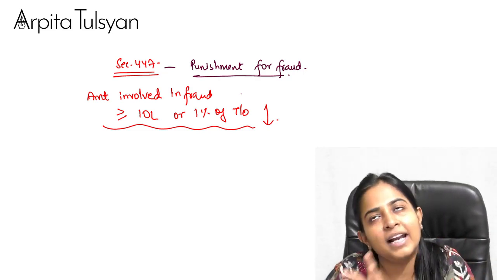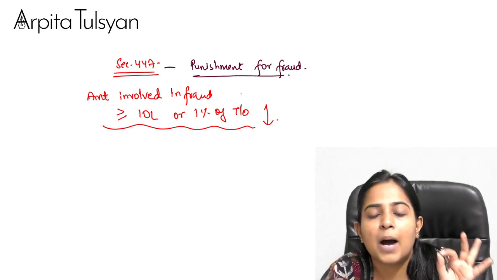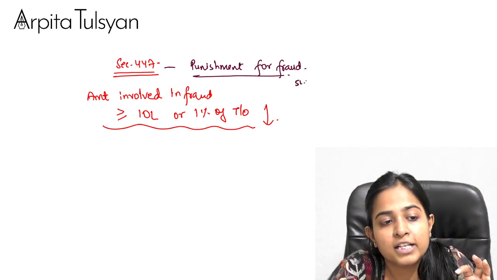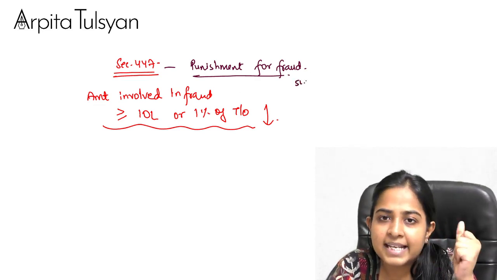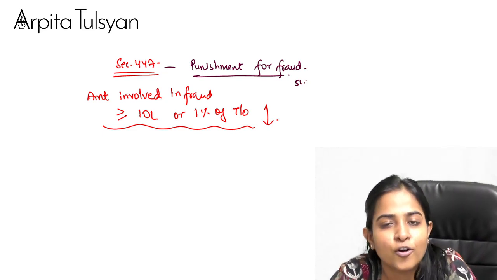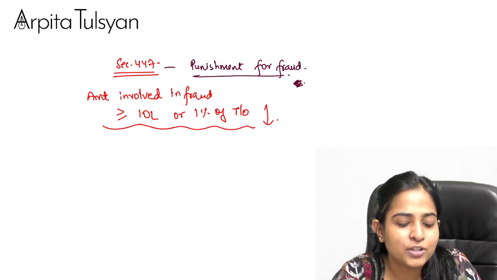So 10 lakh or 1 lakh, whichever is lower, comes to 1 lakh. Now check how much is the amount involved in the fraud. Suppose it is 5 lakh rupees. Then you have crossed the threshold of 1 lakh rupees, which means you have done a big fraud.